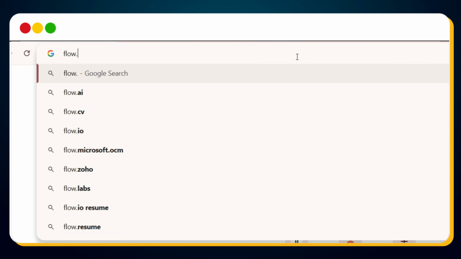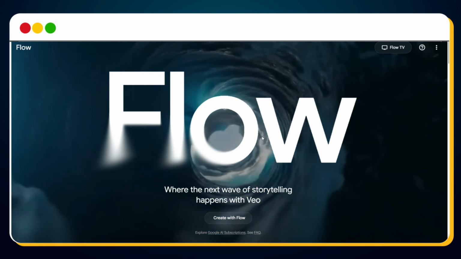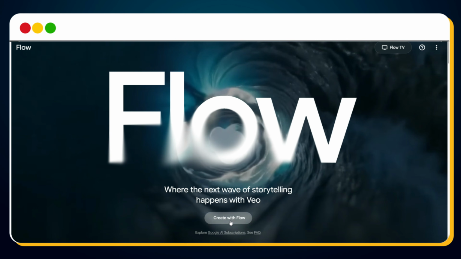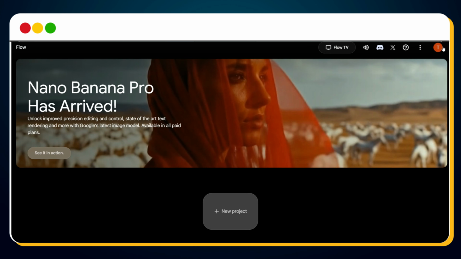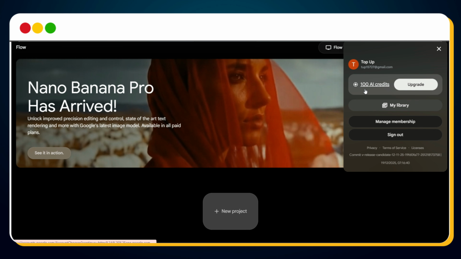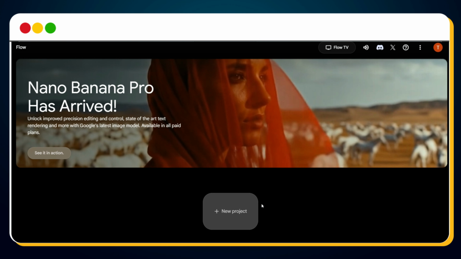Go to flow.google. If you don't already have a Google Flow account, click on the Create with Flow button and complete the sign-up process. With the free sign-up, you'll receive 100 AI credits. These credits are used for video generation, and once they're finished, you can simply create another account to continue using Google Flow for free. To generate a viral Hulk video, click on New Project.